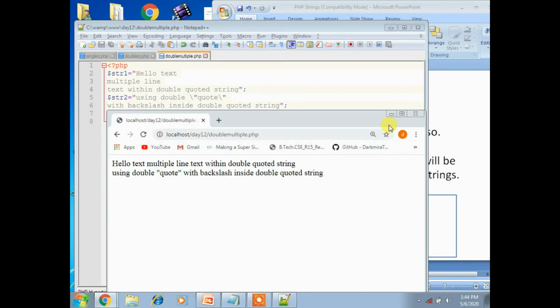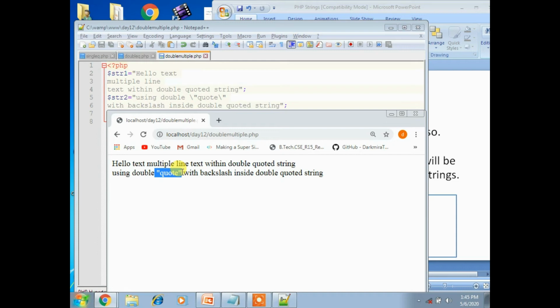Here we can store multiple lines of text, special characters and escape sequences in a double quoted PHP string. So here you have the quotation mark like that. If you want to place a double quotation for a word in a string, and you are applying a double quoted format, then you have to use backslash inside the double quoted string: backslash double quotation, then the string, then backslash double quotation.